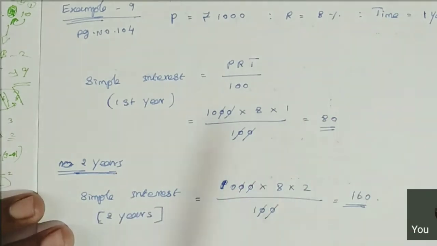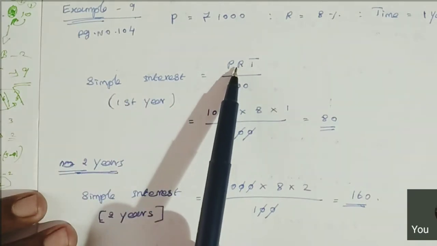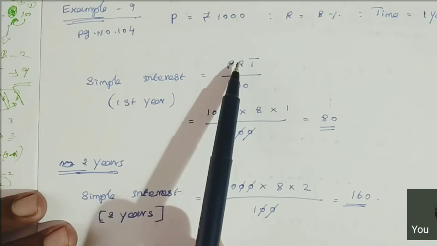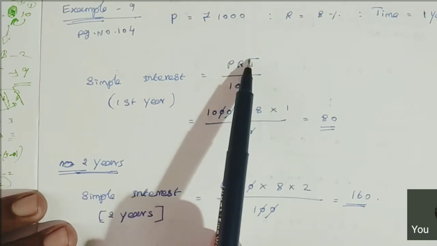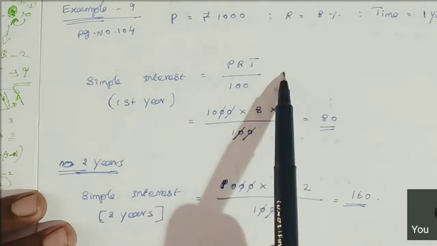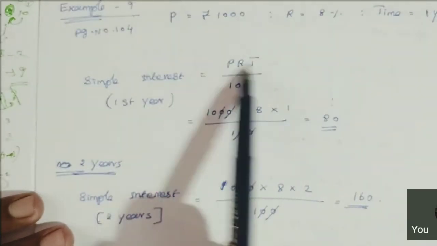That is 1 year. So simple interest is equal to, we all know the simple interest formula. Does anyone know that? Simple interest formula is PRT by 100. That is the principal amount, rate of interest, time, divided by 100. Are you clear? The formula for finding simple interest. So you can use this formula. I will tell you how to do the problem without a formula also, right?